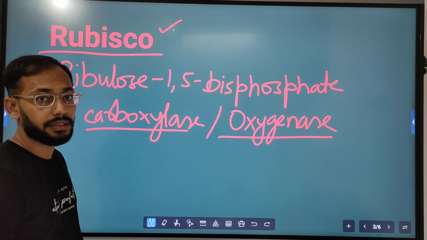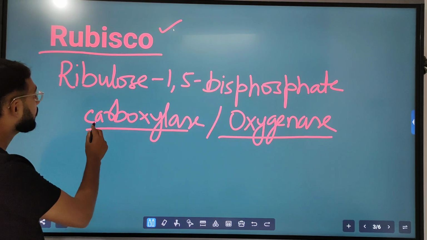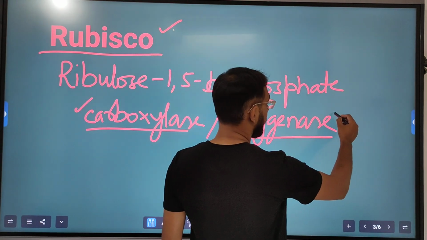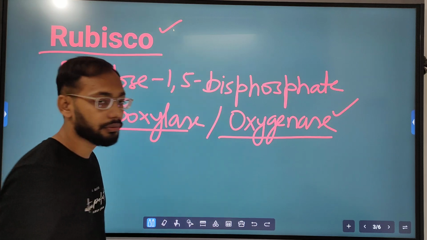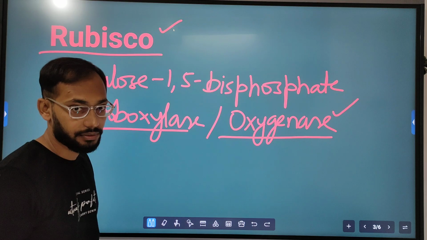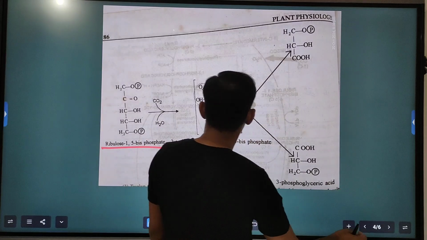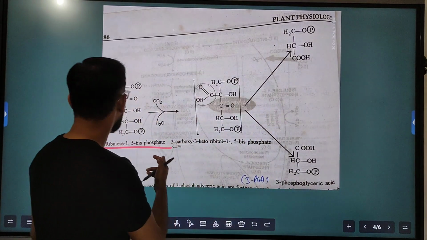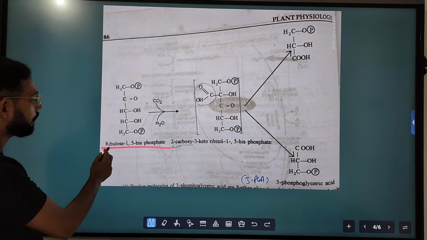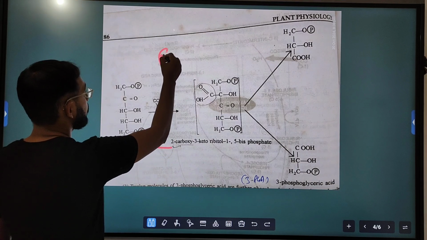In the Calvin cycle, when carbon dioxide was being fixed, this enzyme was doing carboxylase activity, and in the photorespiration, the same enzyme will perform the oxygenase activity. Now the question is, why is this Rubisco enzyme performing oxygenase activity in the photorespiration? This is the Rubisco enzyme's carboxylase activity, with the substrate molecule ribulose 1,5-bisphosphate, and here the enzyme is Rubisco.